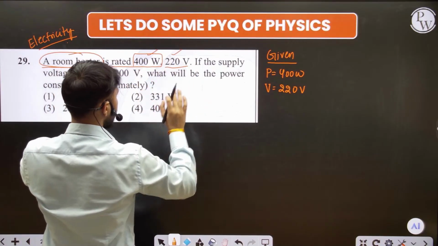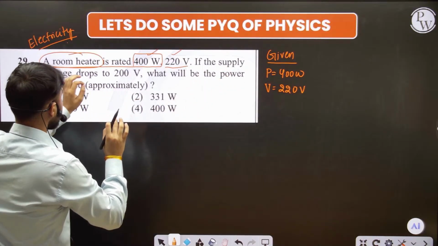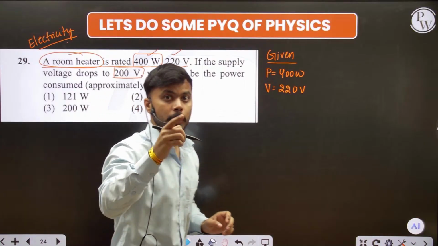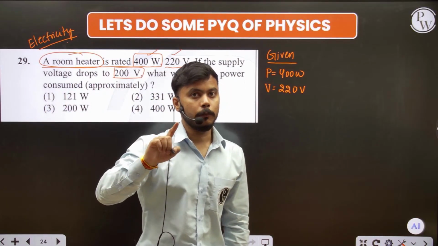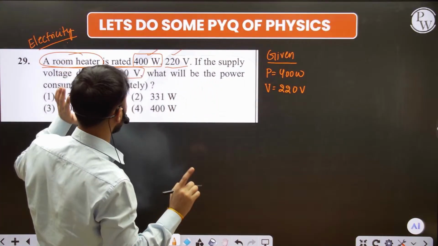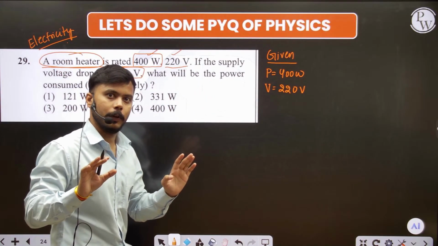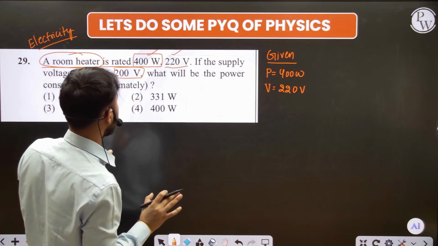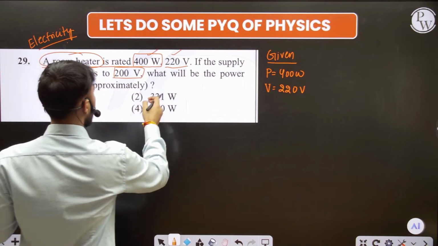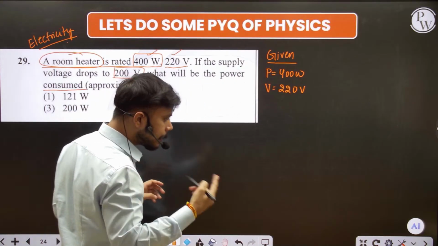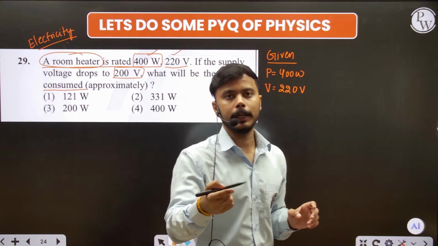If the supply voltage drops, the voltage which is coming from the main source changes, but we don't touch our room heater. The voltage gets dropped, but the room heater is still there. We need the room heater, we need hot air. What will be the power consumed by the heater at that time?